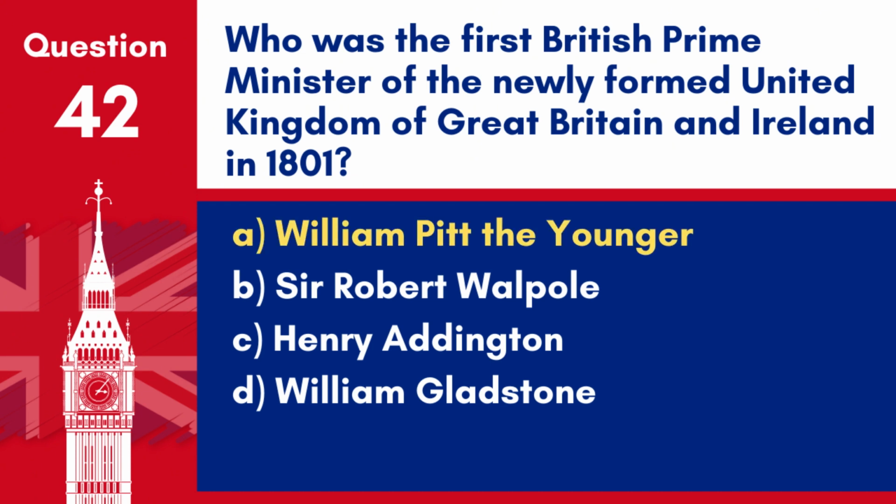Answer: A. William Pitt the Younger. William Pitt the Younger was the Prime Minister at the time the United Kingdom of Great Britain and Ireland was formed in 1801, although he resigned the same year and was succeeded by Henry Addington.